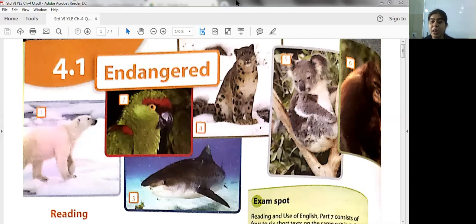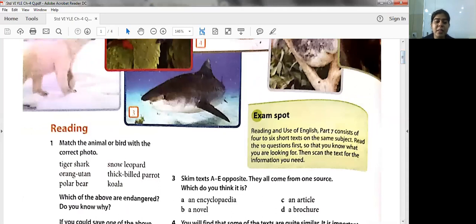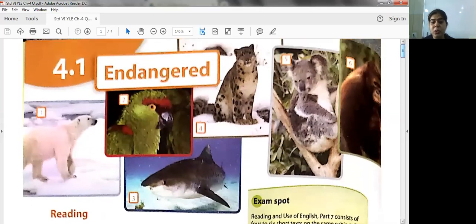So in this unit we are going to study some endangered species. We have exercise 4.1 related to endangered species. Questions 1 and 2 are completely about endangered species. Let us go through and solve them one by one, students. First, you need to match the animal or the bird with the correct photo. On the top, you have certain endangered species, and for each endangered species you have a number given, like 1, 2, 3, 4.